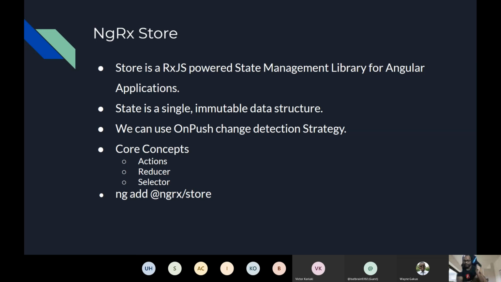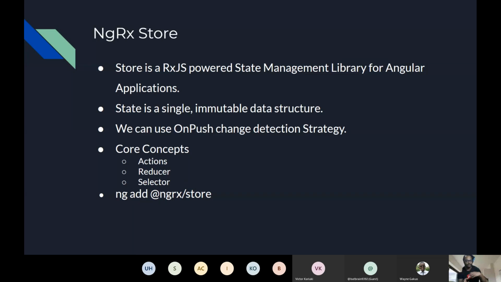To improve the performance of your application, we often talk about the OnPush change detection strategy. If you're using NgRx store, it is possible to use OnPush change detection strategy to improve the performance of your application. There are three core concepts, which are action, reducer, and selector, which we'll see.